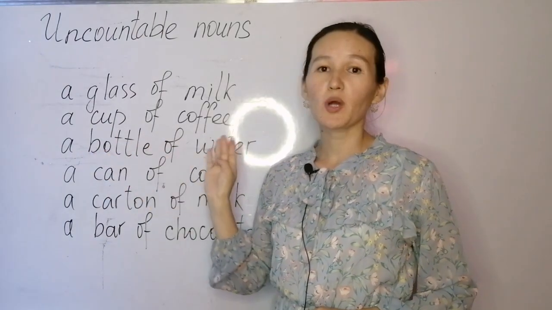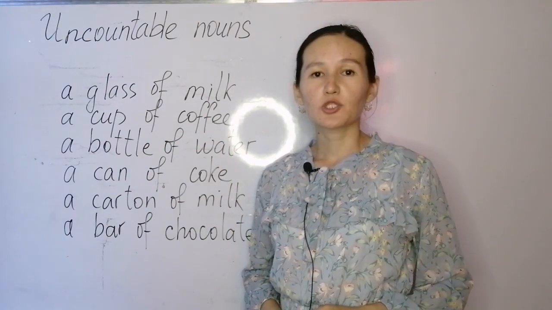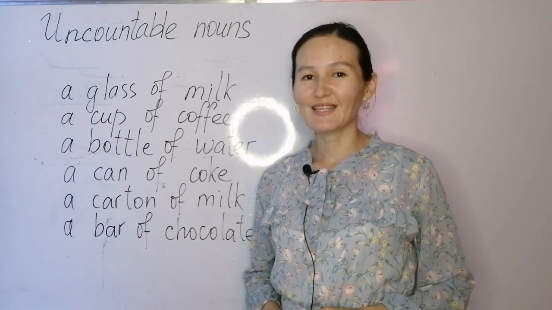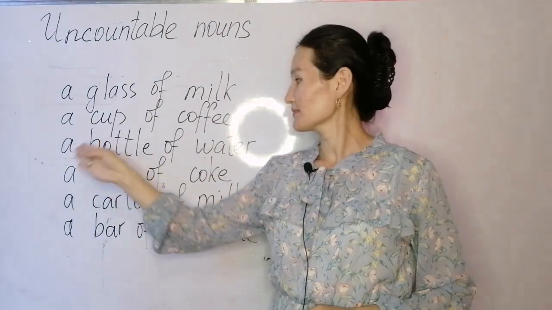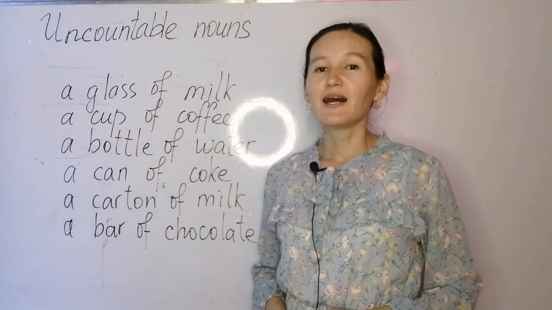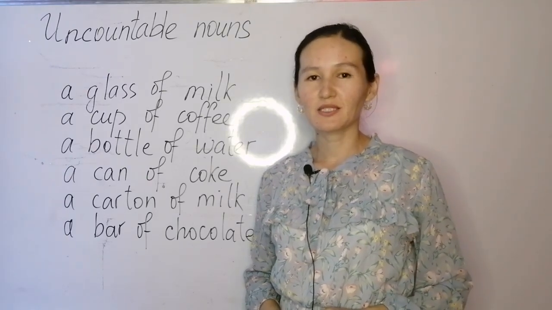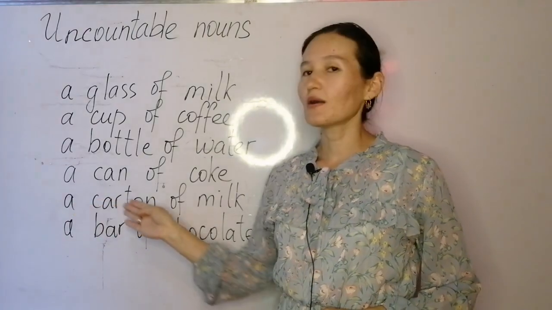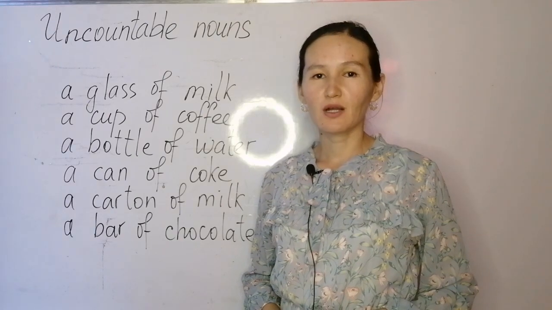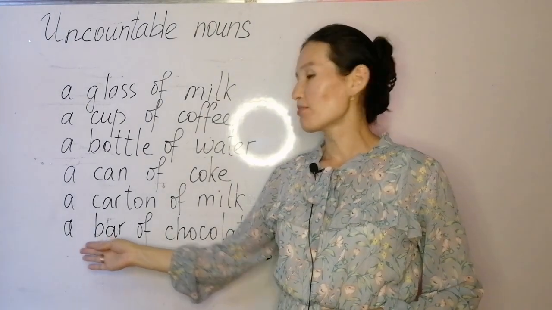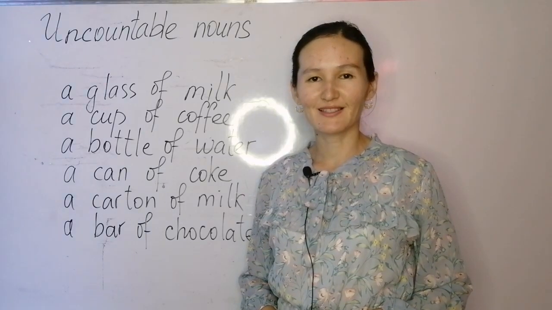Okay, a bottle of water. I need a bottle of water. Or, I drank 2 bottles of water today, which means we can count bottle. A can of Coke, 2 cans of Coke, 3 cans of Coke. A carton of milk, 2 cartons of milk, 5 cartons of milk. A bar of chocolate, 2 bars of chocolate, 3 bars of chocolate.